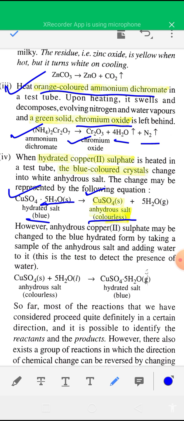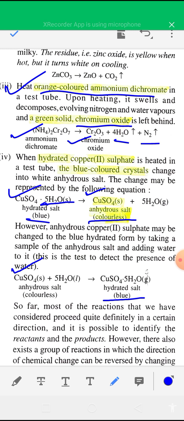Okay, now if you again add a few drops of water to the colorless anhydrous copper sulfate salt, then you will see that the color of the copper sulfate becomes blue due to formation of hydrated salt. That is the anhydrous copper sulfate, which is colorless.